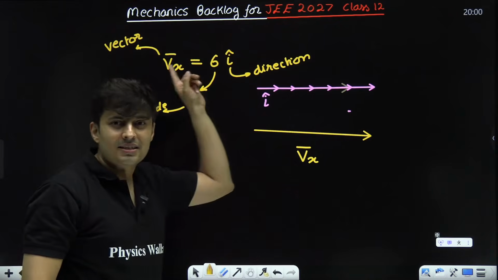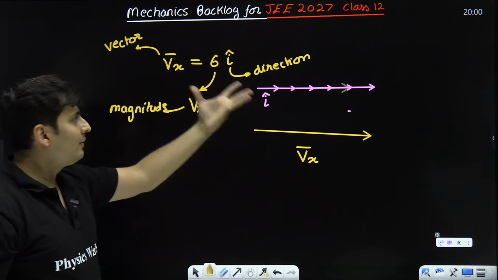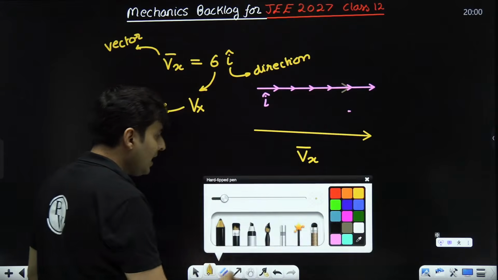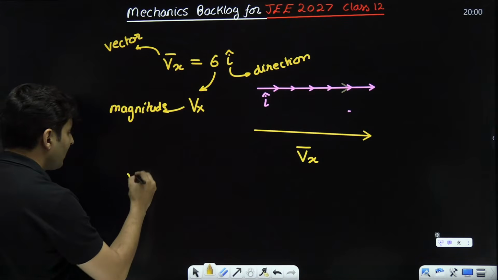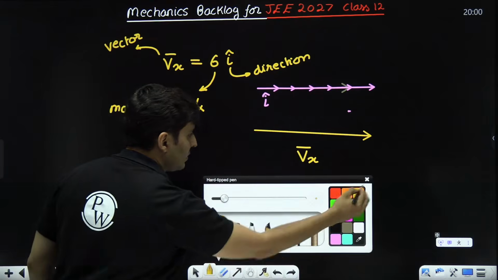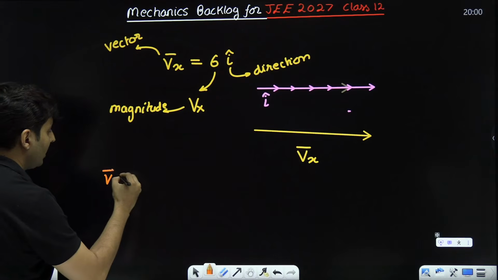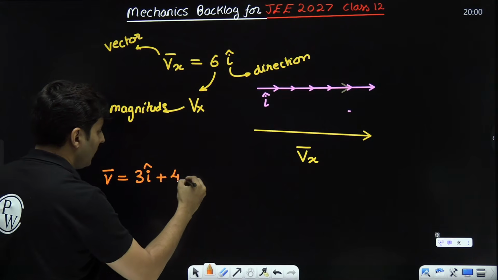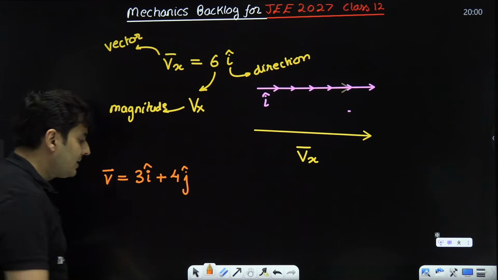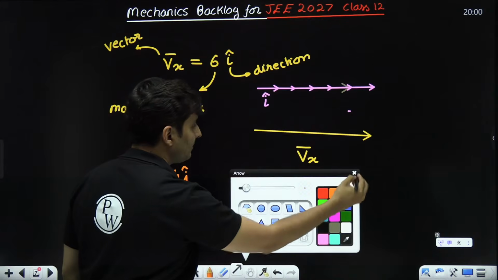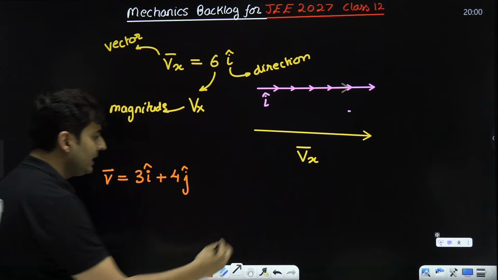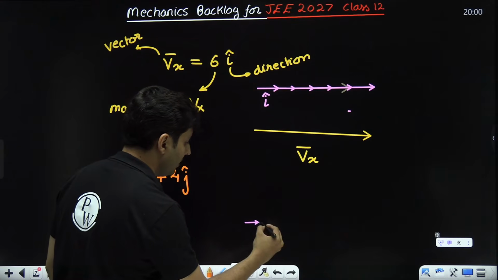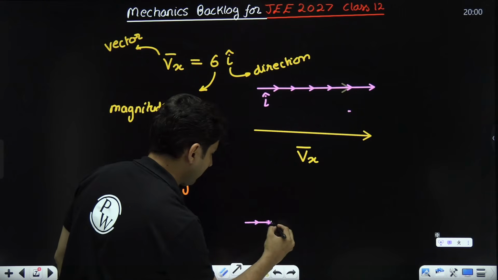But the problem is this is only in 1 dimension. But what if it is in 2, 3, 4, 5 dimensions? So say for example, I write a number like this, 3 I cap plus 4 j cap. It means take that I cap and go 3 times: I cap, I cap, I cap.